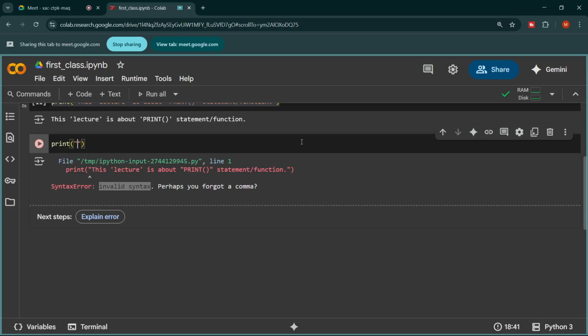Okay, this is a very good question indeed. If you dive into the depth of this, let's go back to the first line again. We use a double quotation mark here, and in the next line we use a single quotation mark.